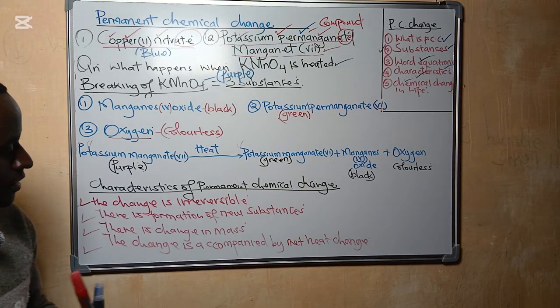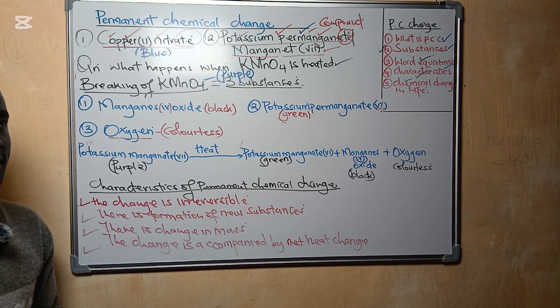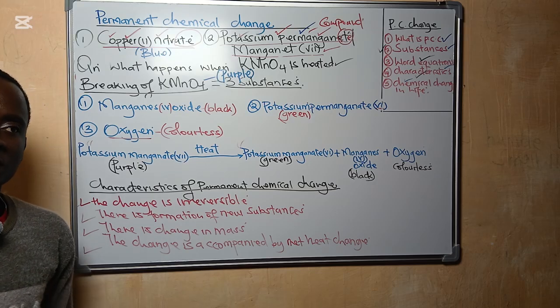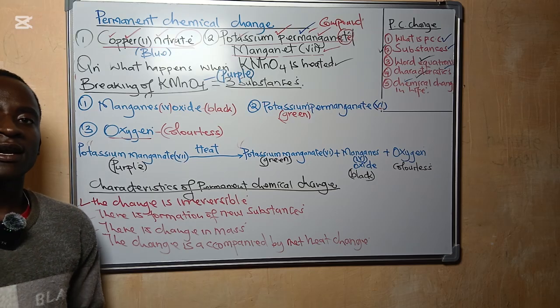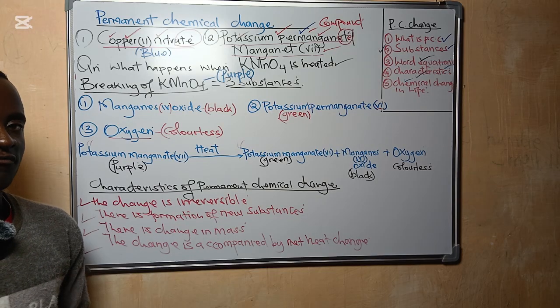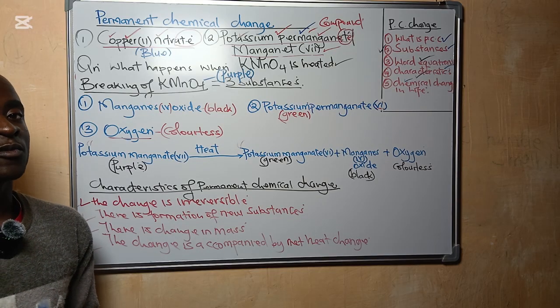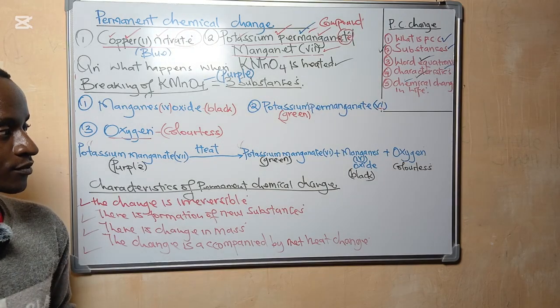So the change is accompanied by net heat change. What do we mean here? The heat is either released to the environment or absorbed from the environment.